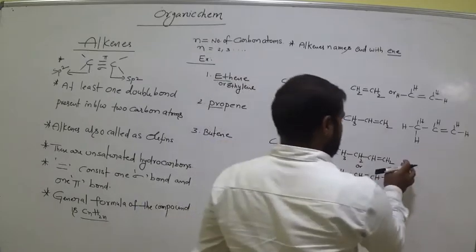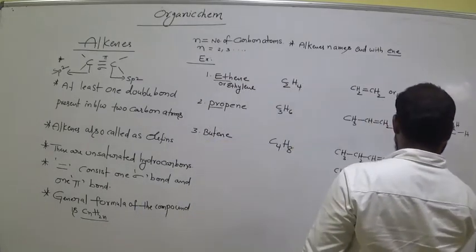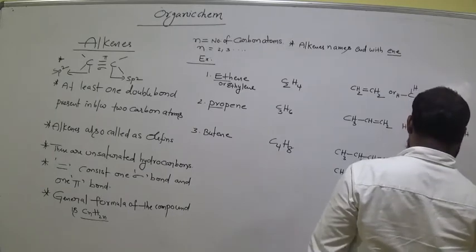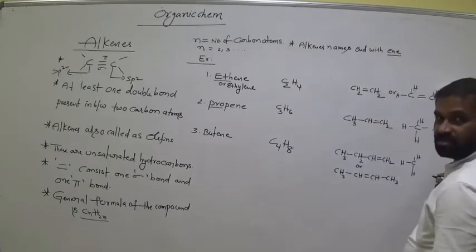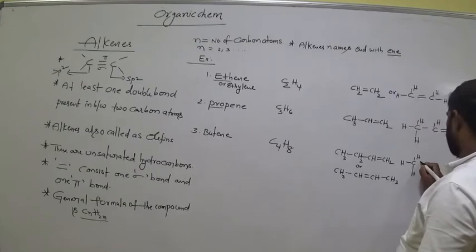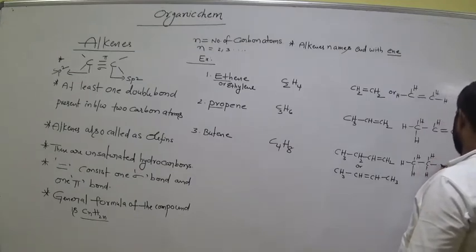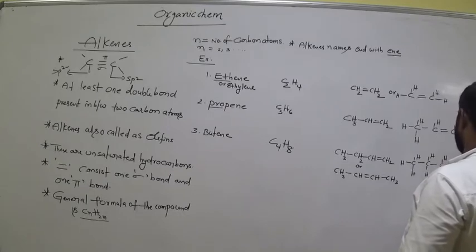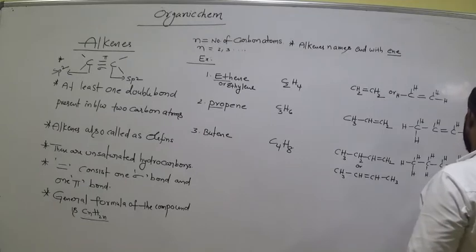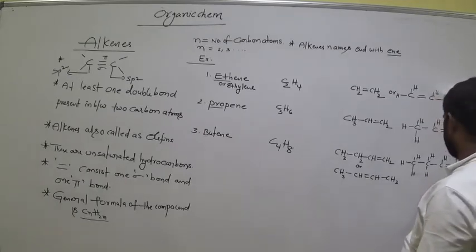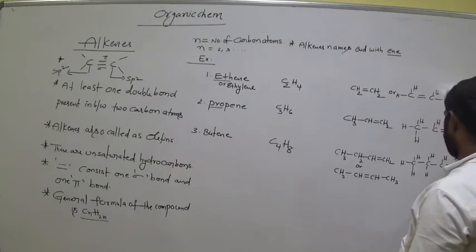But valency must be satisfied. Let's see this one. If you observe the valency of the carbon, it is always 4 only. Alkene, double bond is there.